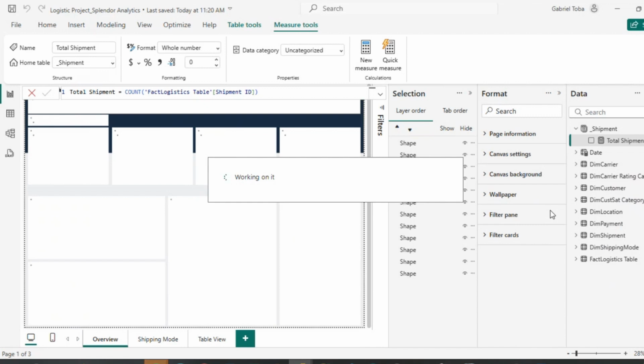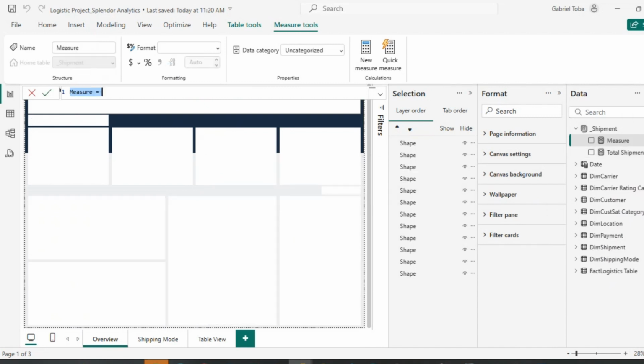I'm going to do new measure, and that new measure I'm going to call total shipment value. And this total shipment value is going to be the summation of what I have in my shipment value in the fact table.